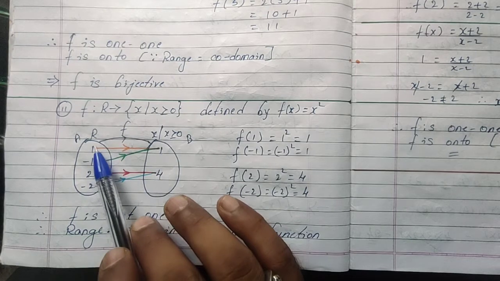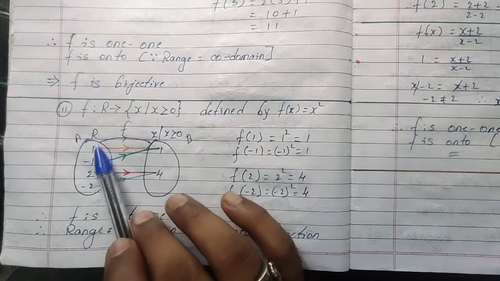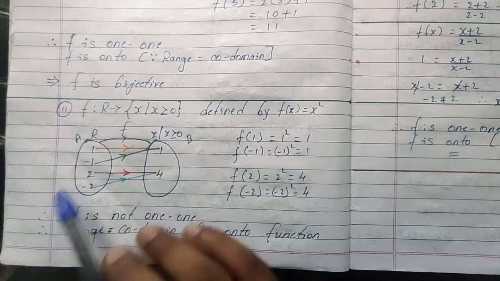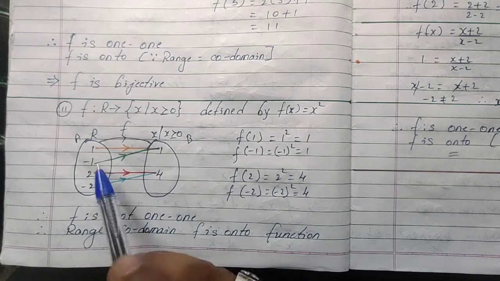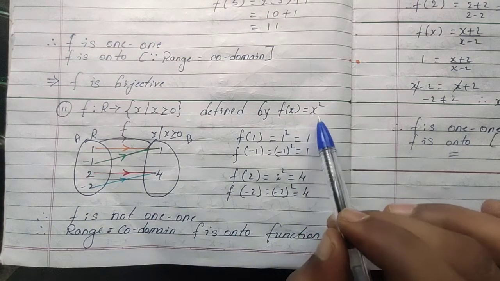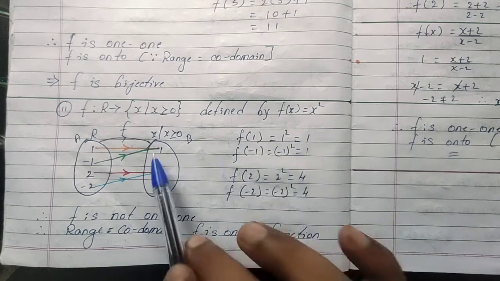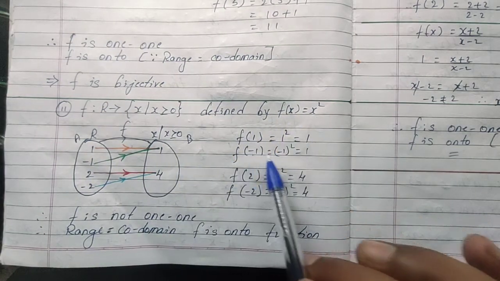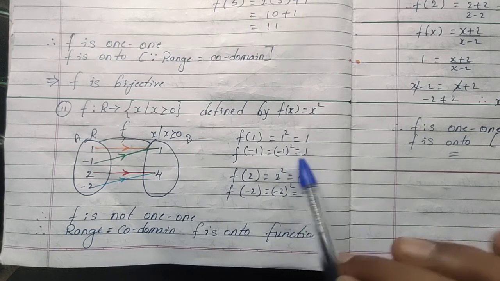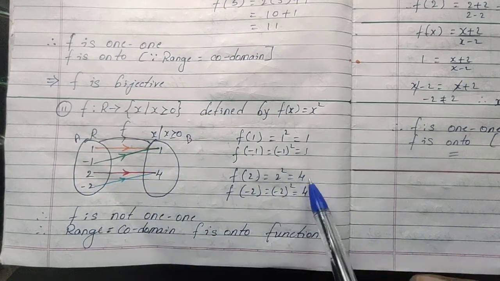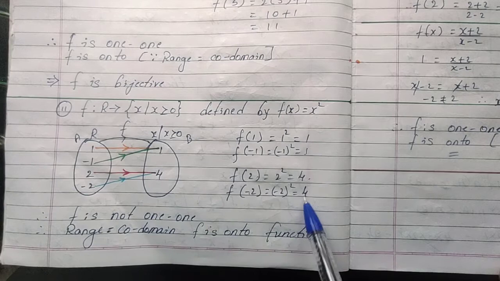And here set A is defined as all the real numbers, 1, 2, 3, minus 1, plus 1, all numbers can be taken, and the function is defined x square. If I take 1, square value is 1. If I take minus 1, square value is 1. If I take 2, I will get 4. If I take minus 2, I will get 4.